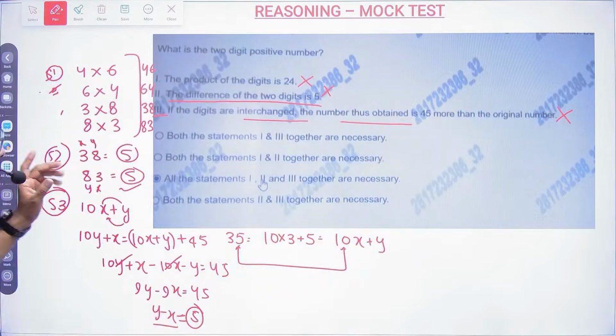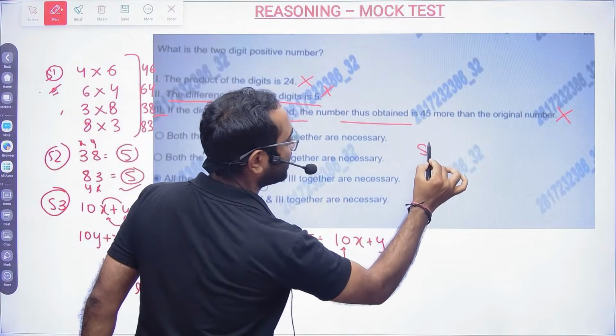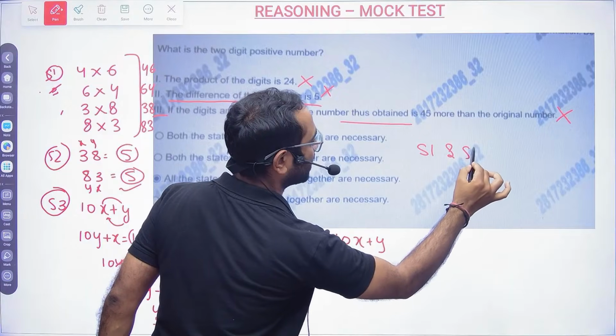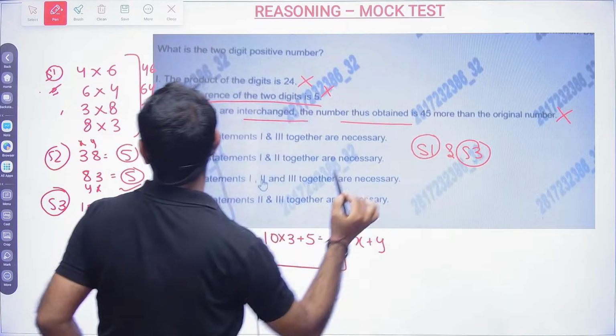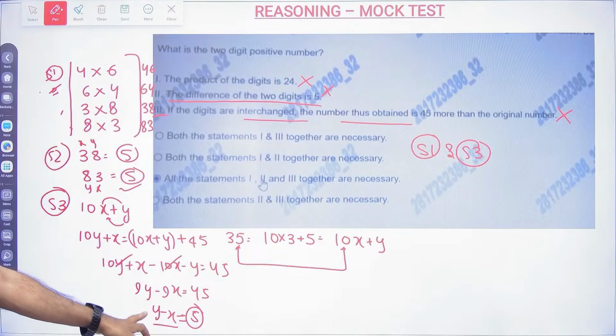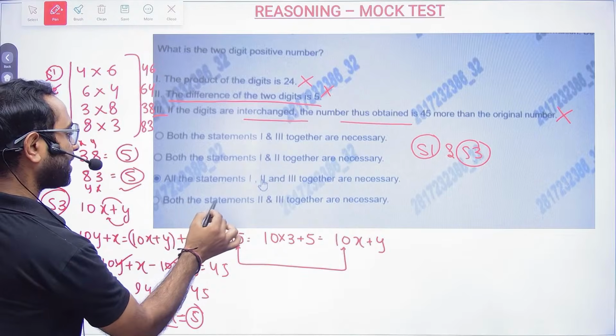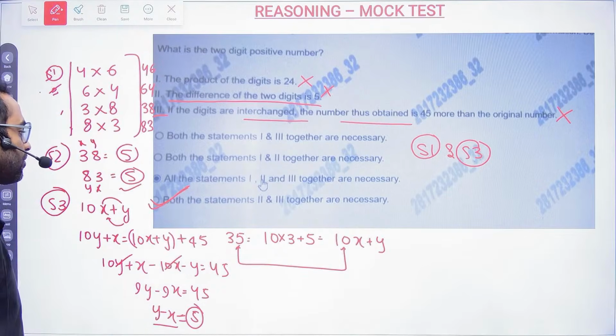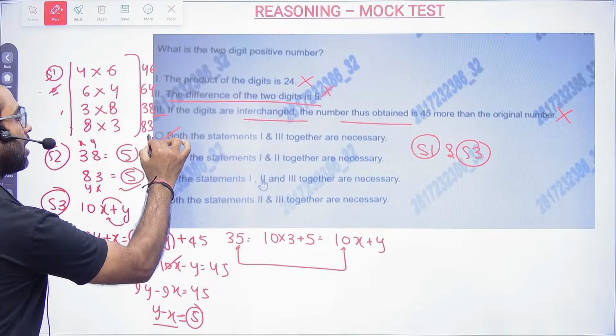Now I am going to combine S1 and S3. I see that these are the 4 options, and here it is clearly telling that y minus x should be 5. So statements 1 and 3 together are necessary.